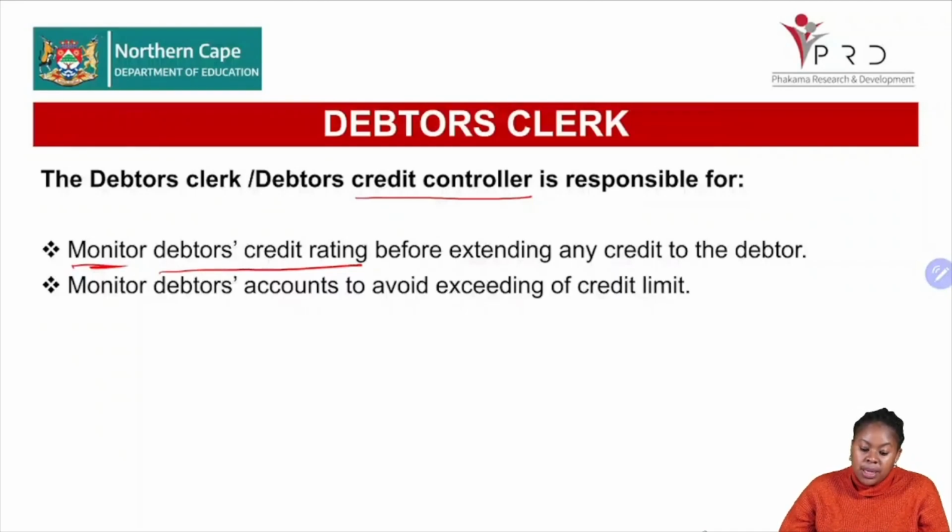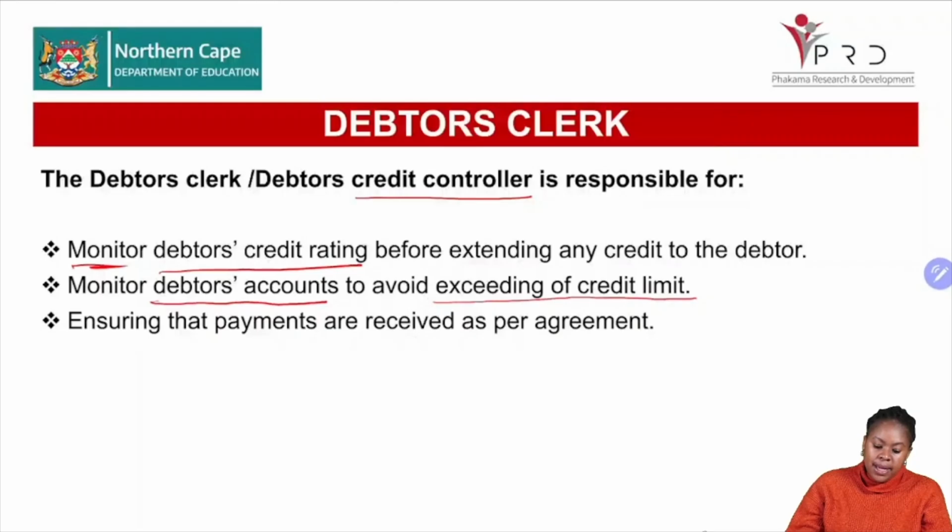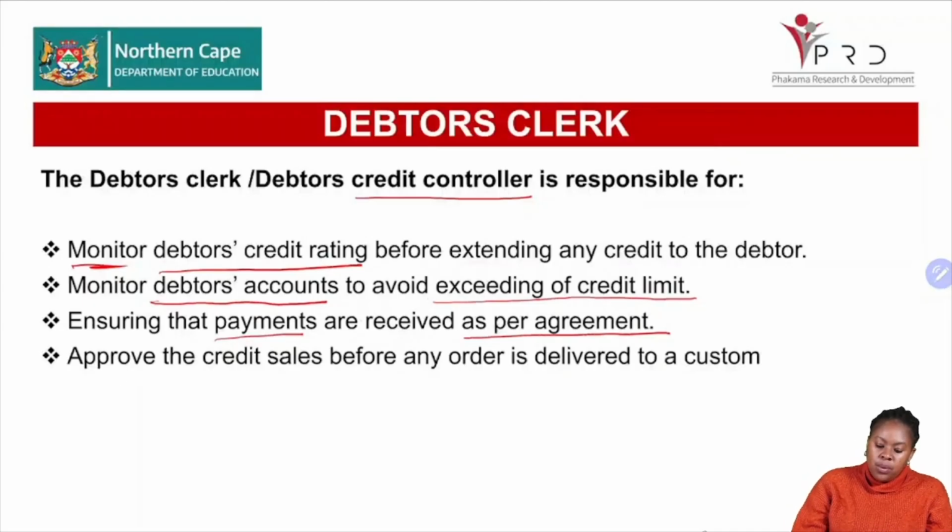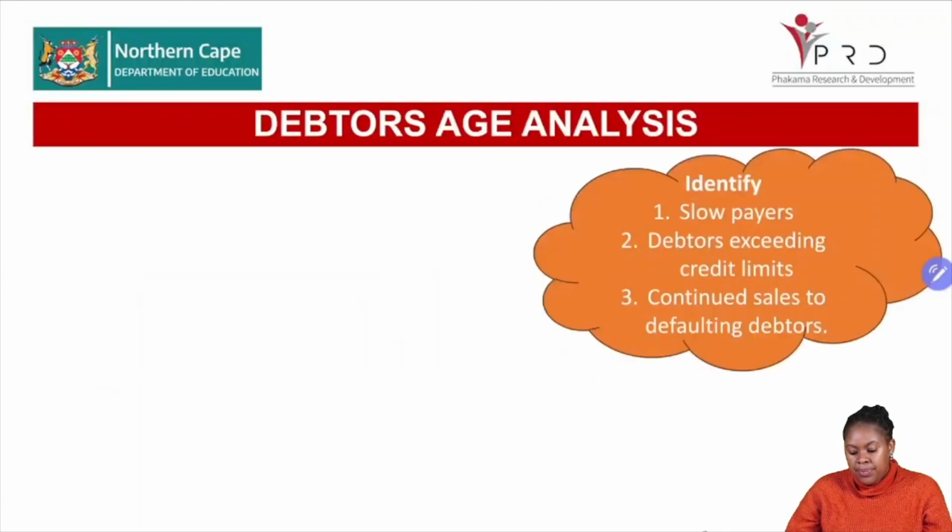Then the debtor's clerk must also monitor the accounts in order to avoid them exceeding the limit. Then they must ensure that all the payments are received as the credit agreement stipulates. Then lastly, they will approve the credit sales before any order is delivered to the customer or consumer.